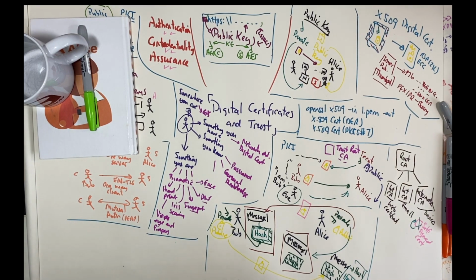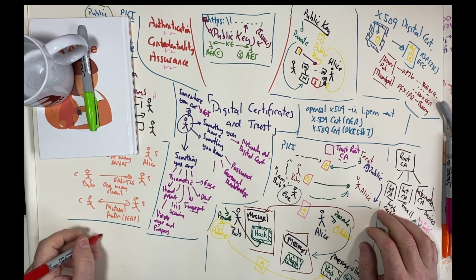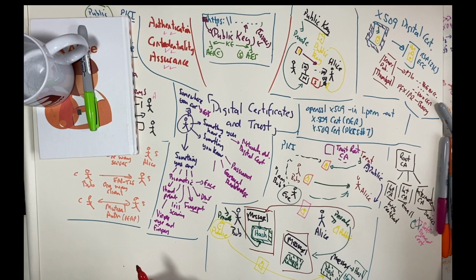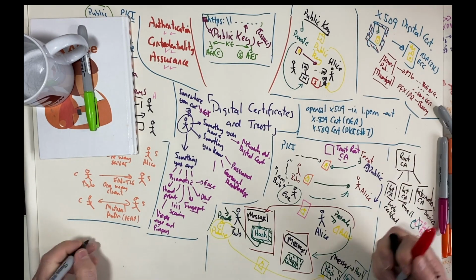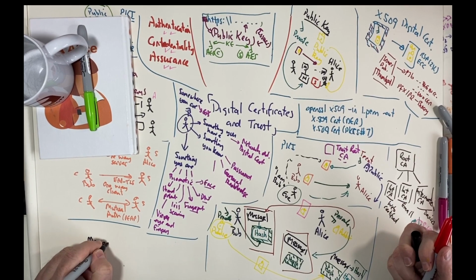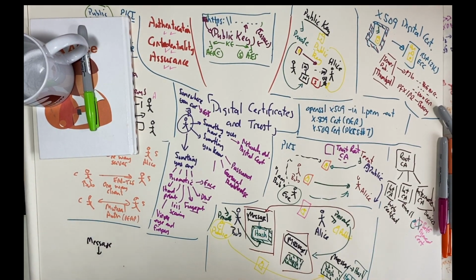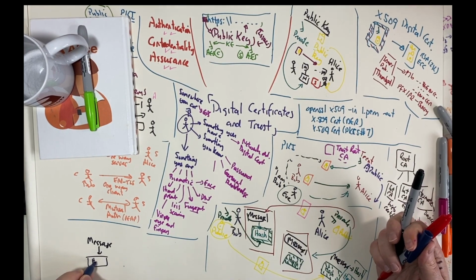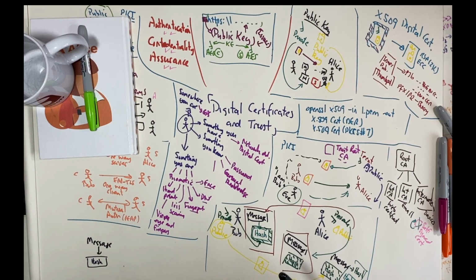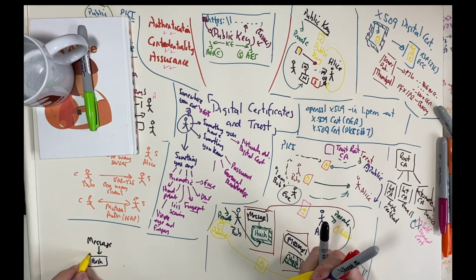In the previous presentation, I outlined the PGP method. And with the PGP method, it differs in that we will get our message, we then take a hash of that message, and then Bob will sign that with his private key.